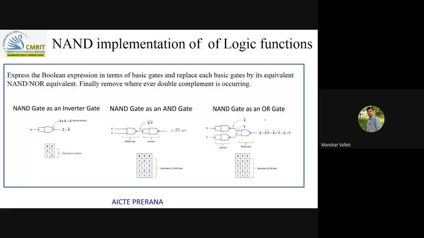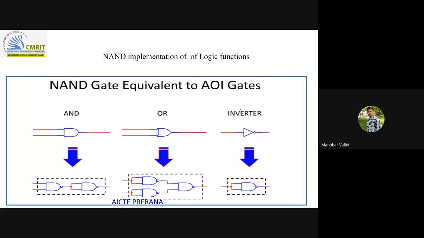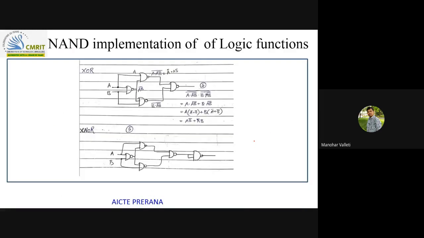So here it is proved how you implement the inverter and the AND and OR gates. For the AND gate, the first level is a NAND and then an inverter. And this is how you implement the XOR gate with the help of NAND gates. For XNOR, the only thing is you add one more NAND gate here.